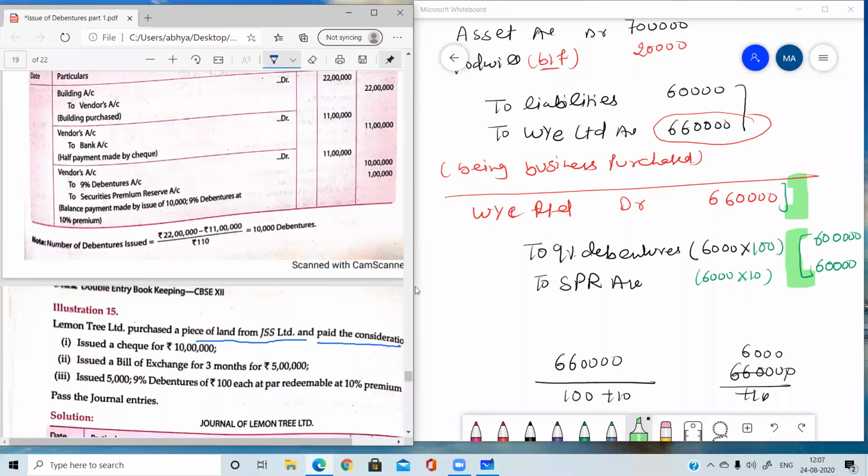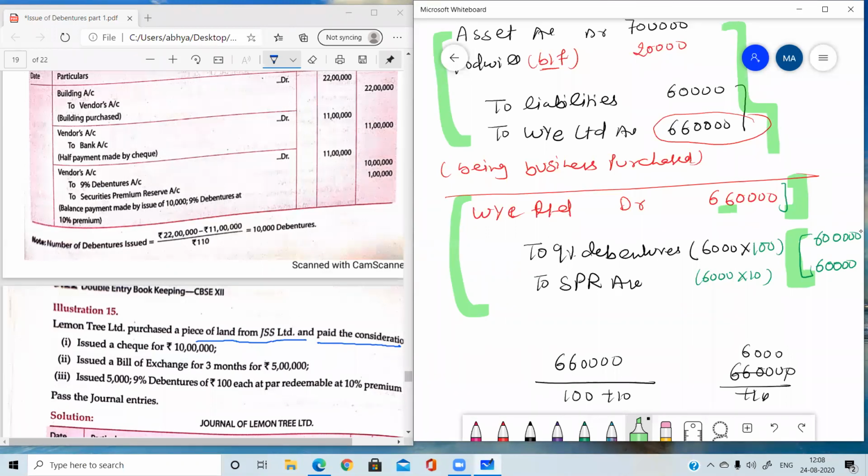Backward means first of all you write this entry without any amount, then first do the second entry, and whatever amount comes in the second entry, after adding all the credit accounts, you write that amount in the first entry.